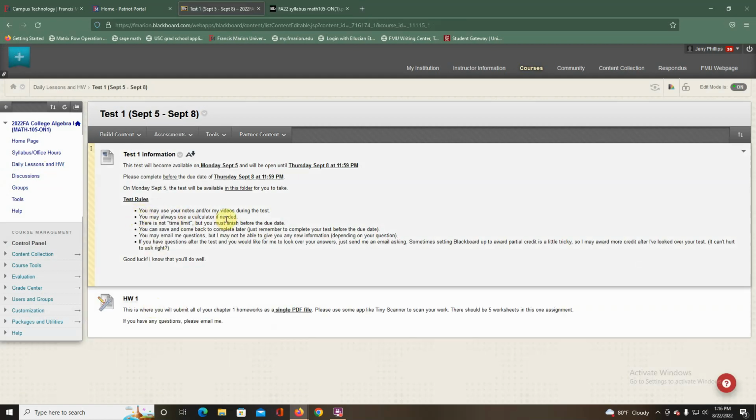You can always use a calculator. There's no time limit. Just make sure you finish before the due date and several other things that I've already stated. You can email me a question. Just know that I may not be able to give you anything good because I can't help you on the test. I might be able to email you back and say, hey, remember what we did in this lesson?